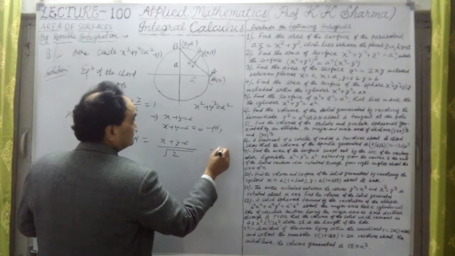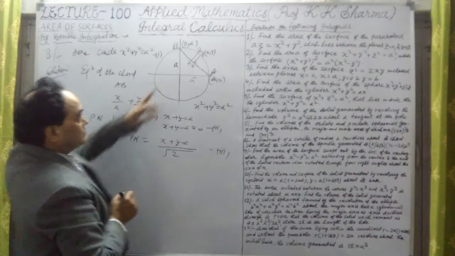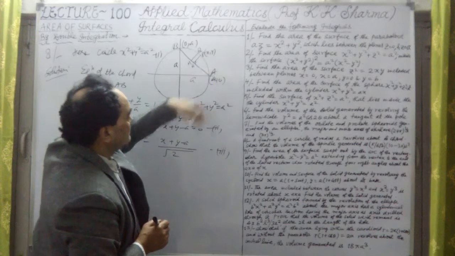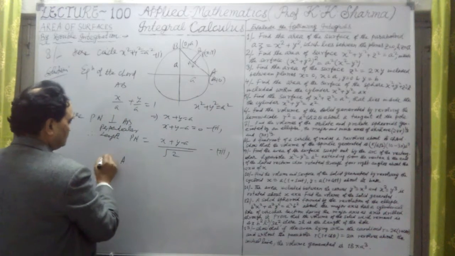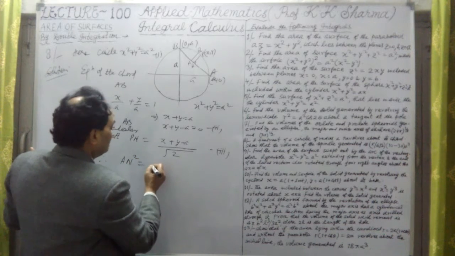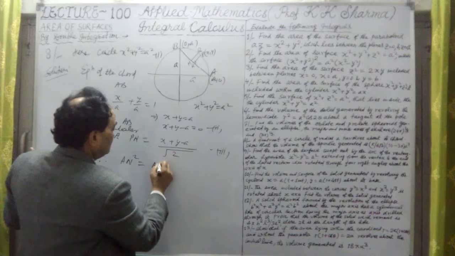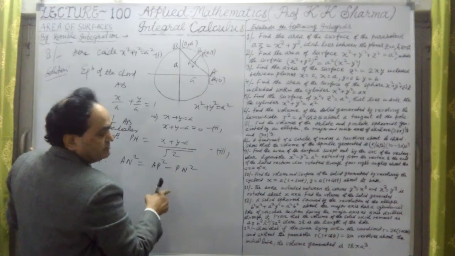Let me take the third equation. This is the value of Pn here. Now what is An? An square is equal to AP square minus Pn square. What is AP square?